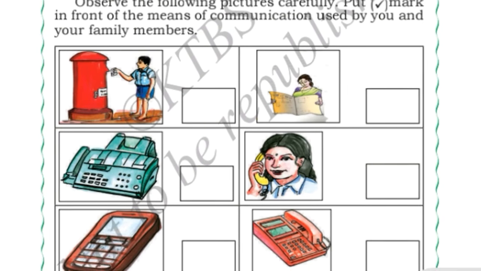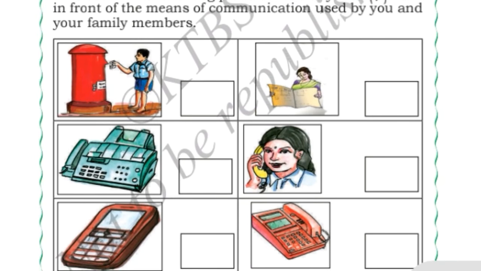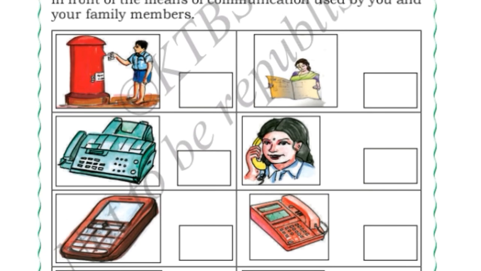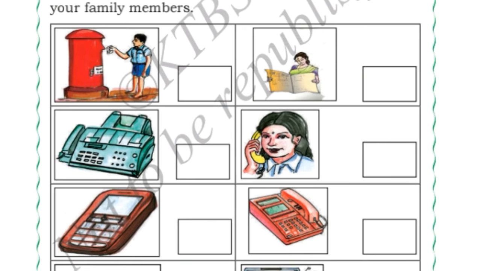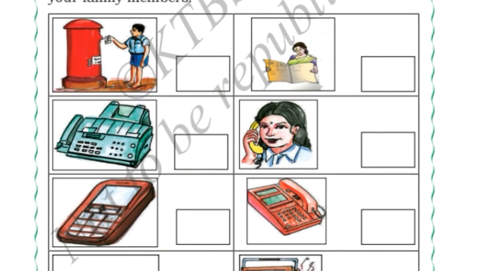Okay, now here some of the pictures are given. You should put a right mark in front of the mode of communication which is used by you and your family members. Okay, post office. Do you use post office, you or your family member? If yes, you can put a right mark. If no, you can put a wrong mark.